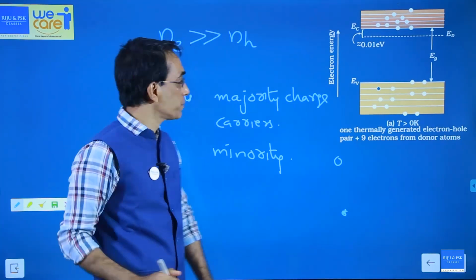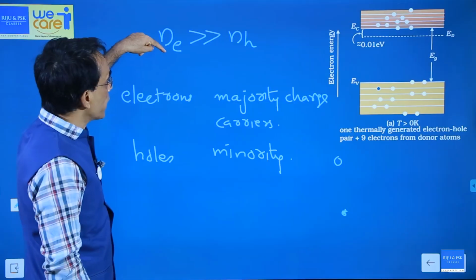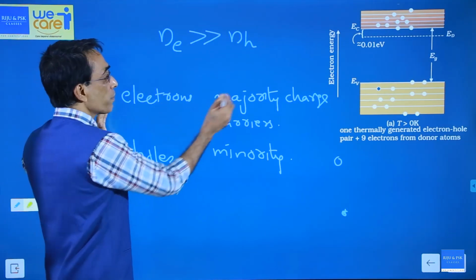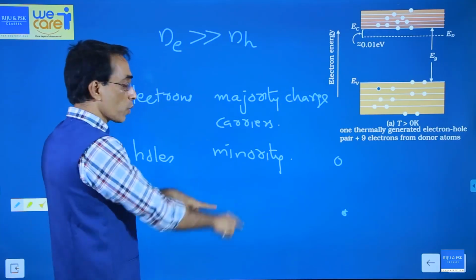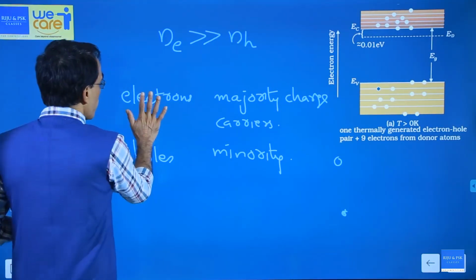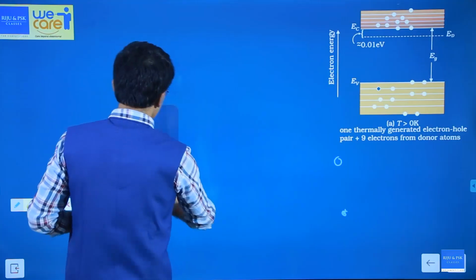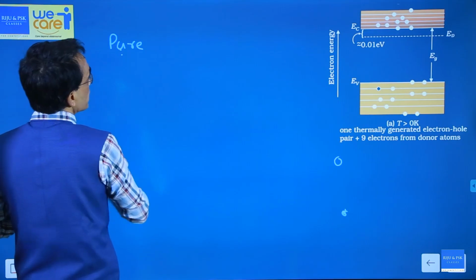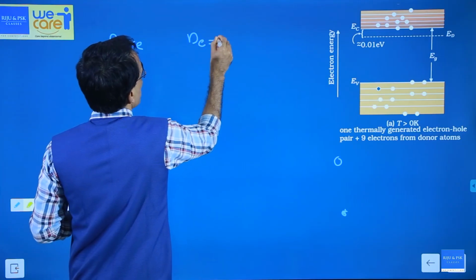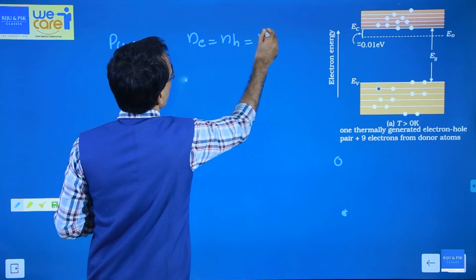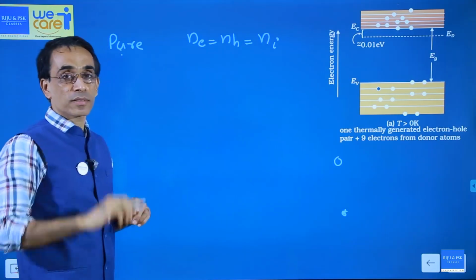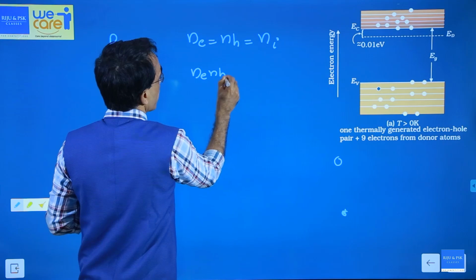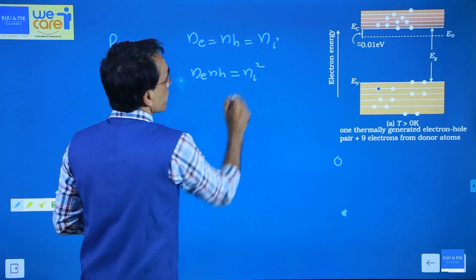Therefore, listen carefully, in an n-type semiconductor Ne is much greater than NH, and we say electrons are majority charge carriers and holes are minority charge carriers. Is that okay? Right. Now let us move back a little bit. First point, in a pure semiconductor, Ne equals NH, and that we call Ni, the intrinsic carriers. So if you multiply Ne and NH, you will get Ni squared.